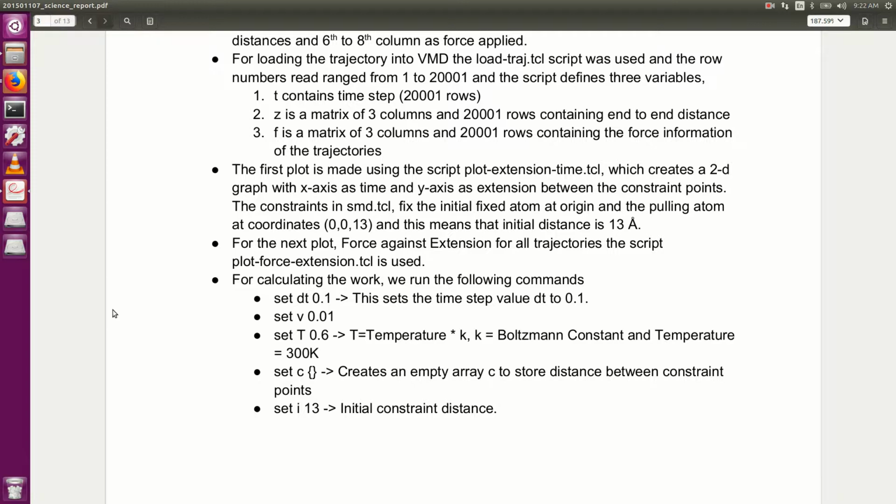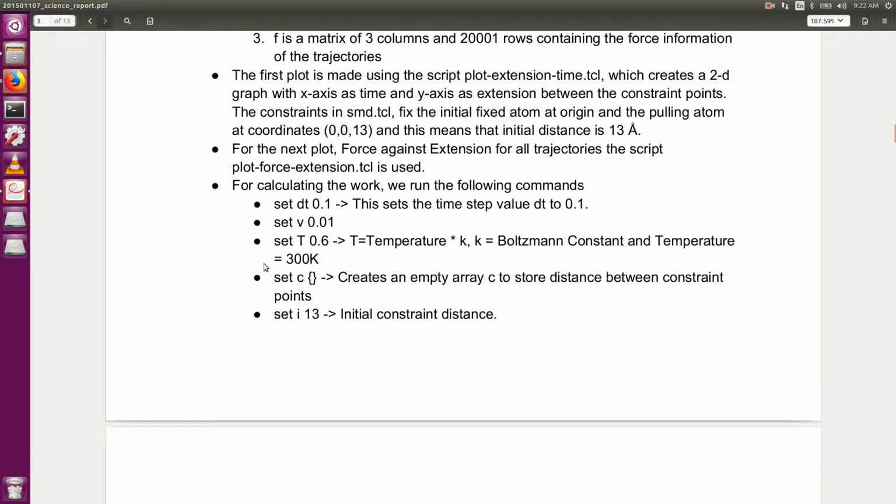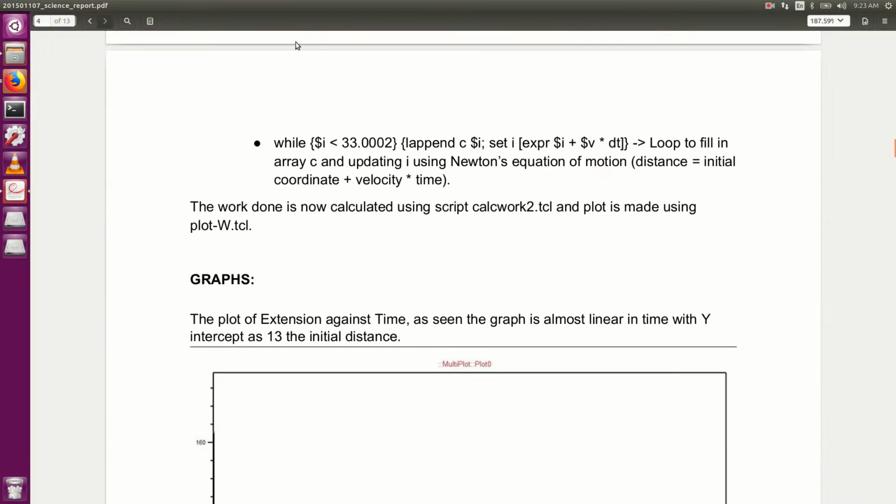For the next plot, force against extension for all trajectories, the script plot force extension.tcl was used. For calculating the work done, we run the following commands in the Tk console of VMD, and after that the work done is calculated using the script calc_work2.tcl, and the plot is made using plotw.tcl.